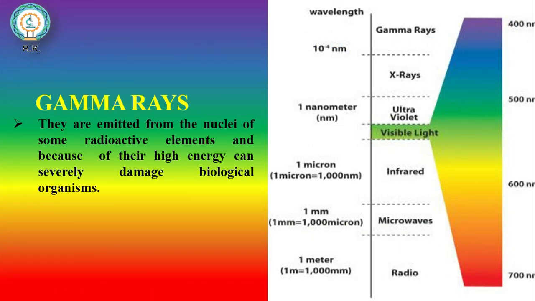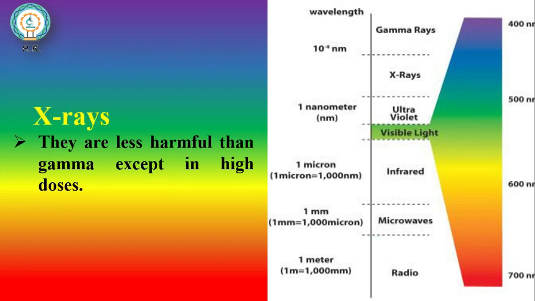First one is gamma rays, which have the lowest wavelength and highest energy. They are emitted from nuclei of some radioactive elements, and because of their high energy, they can severely damage biological organisms. Let's move to the second one, which is X-ray. Because of their lower energy than gamma rays, they are less harmful, but high doses of X-rays can also be harmful.